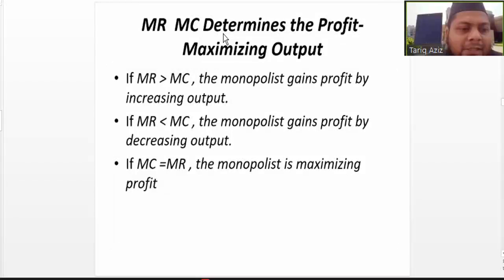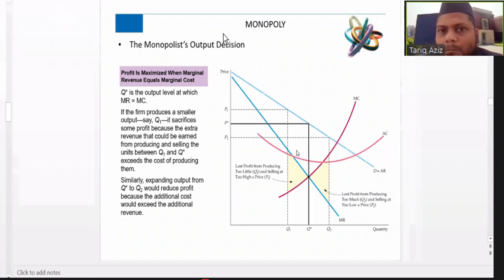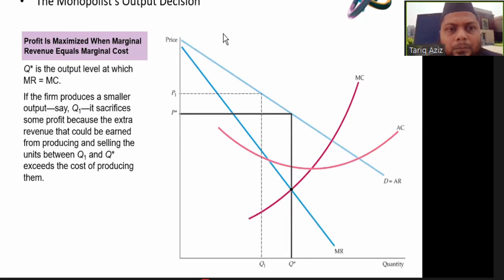Graphically, the same thing can be shown like this. Look at this graph. Q is the output level at which MR is. So this is the AR curve, average revenue curve or demand curve. This is the marginal revenue curve, which is below AR.